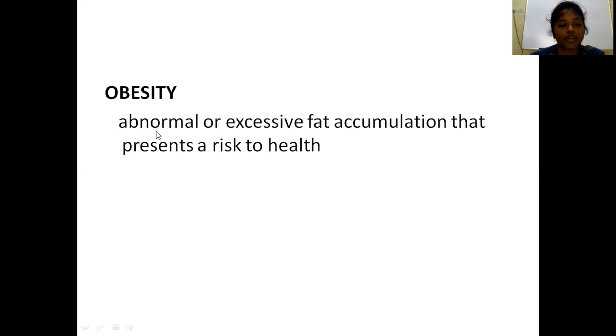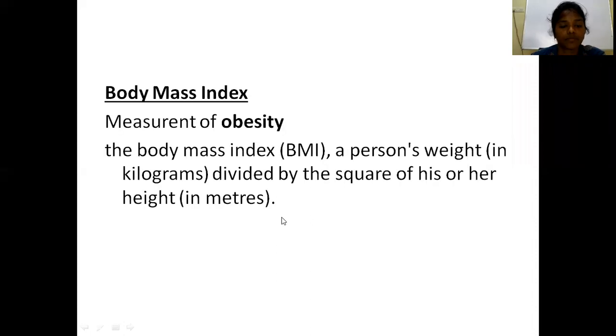Obesity is defined as abnormal or excessive fat accumulation that presents a risk to health. How do you measure obesity? The most common way to measure obesity is body mass index. Body mass index is the patient's weight in kilograms divided by the square of height in meters.